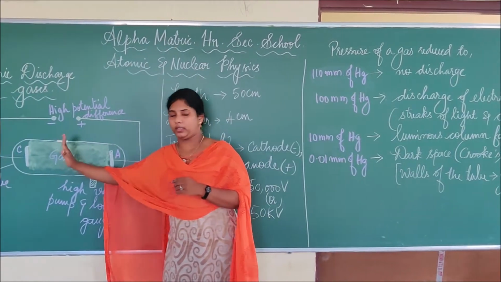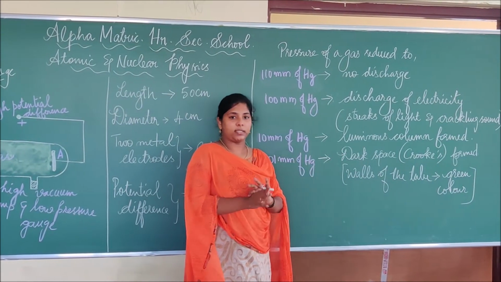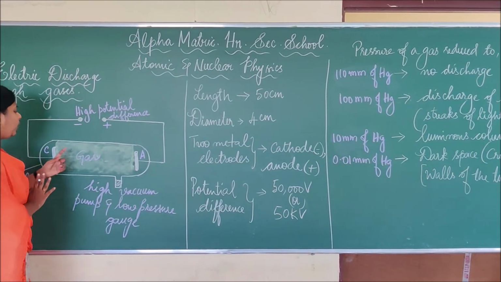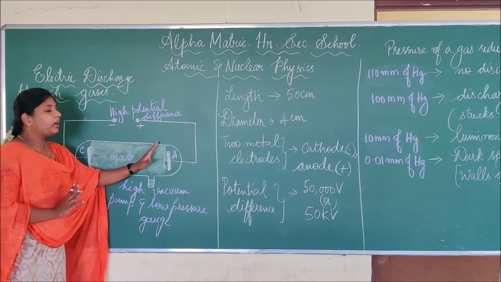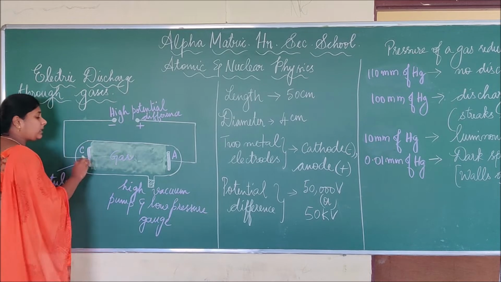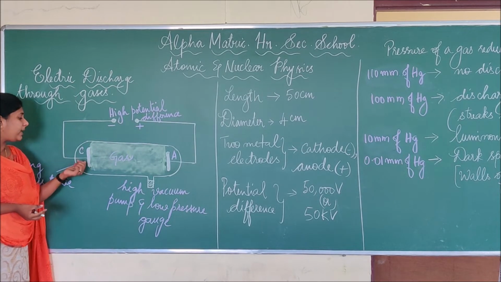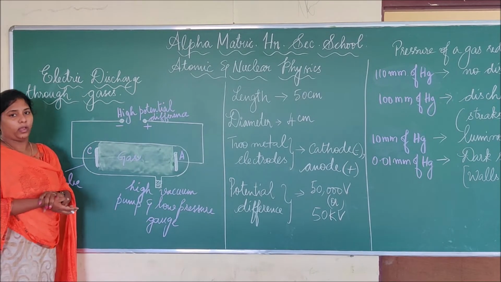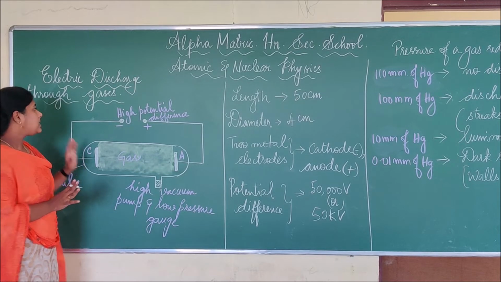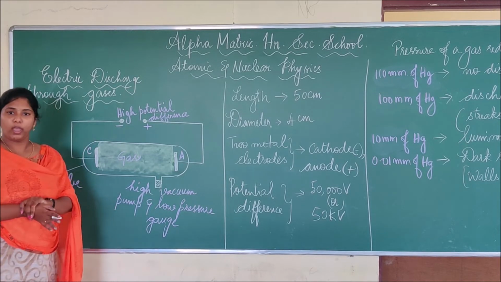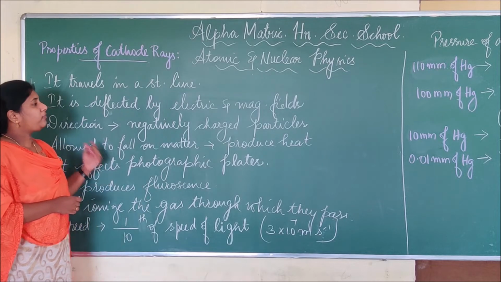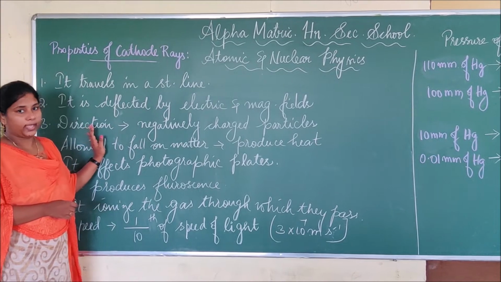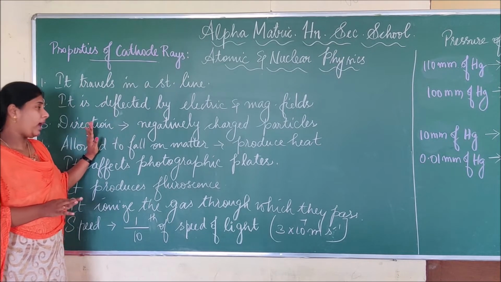Here the column disappears and we get the dark space, that is, Crookes dark space is formed. At that time, the walls of the tube appear green in color. In this stage, invisible penetrating rays come out from the cathode. What are these rays called? A beam of electrons. This is nothing but electric discharge through gases. So from the figure, the invisible rays emitting from the cathode are called cathode rays, that is, a beam of electrons.